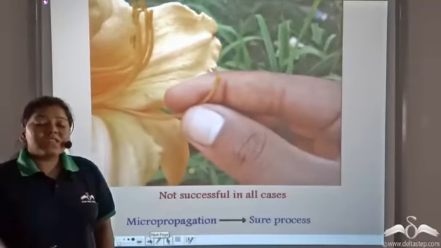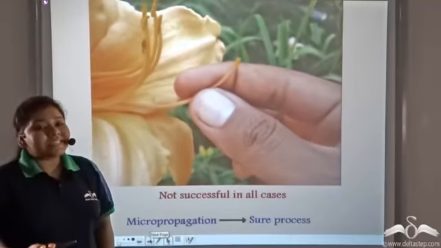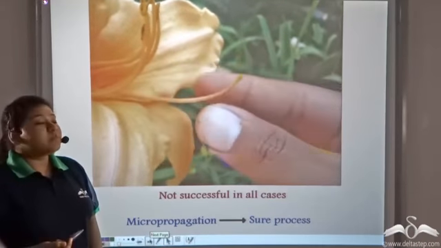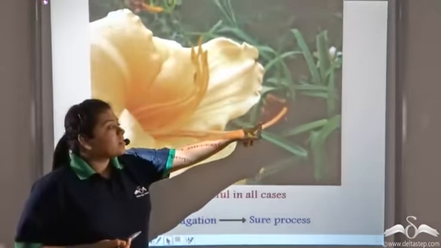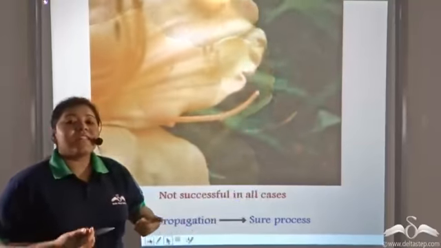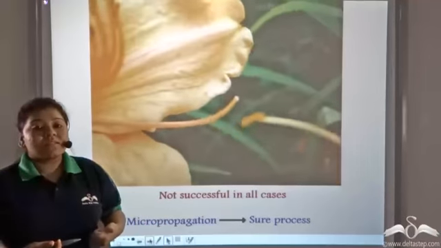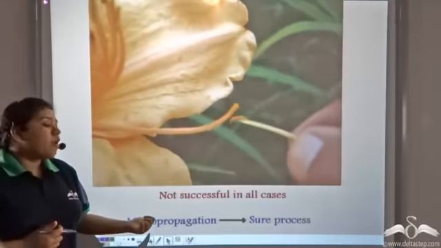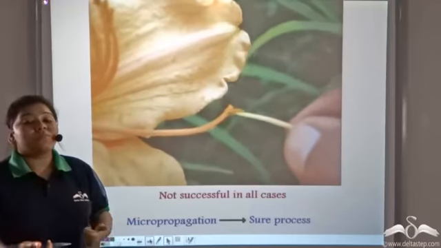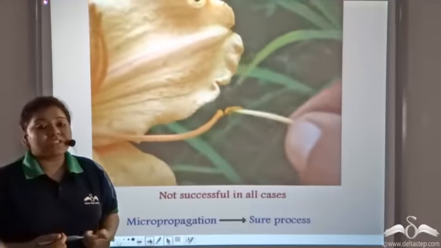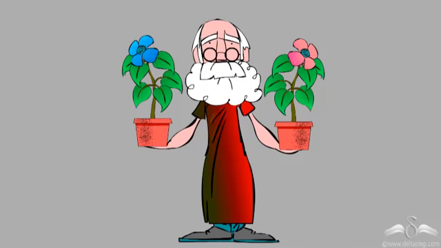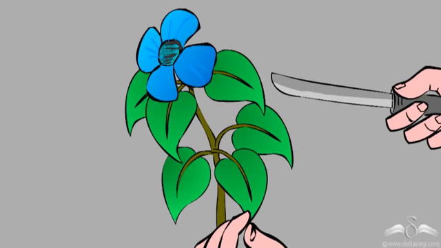Now, cross-pollination is not successful all the time. It might be possible that the pollen grains do not fertilize the ovules. Well, in these cases, micropropagation is a short process of reproduction. A scientist took plant tissues from two different plants.